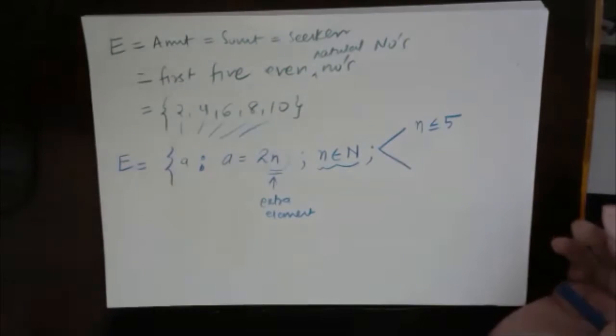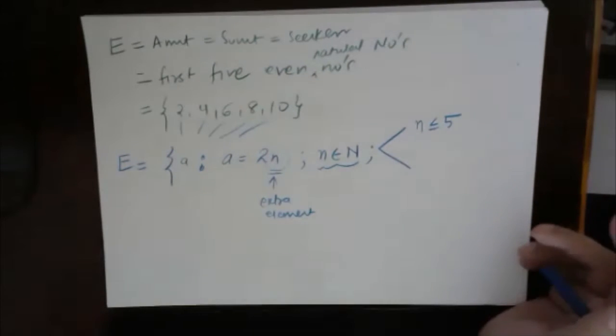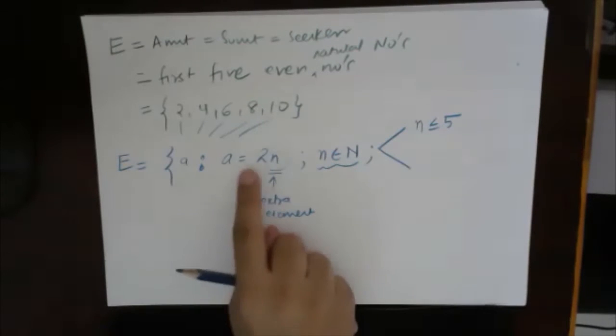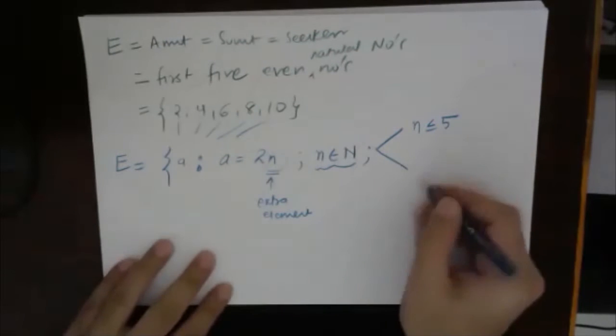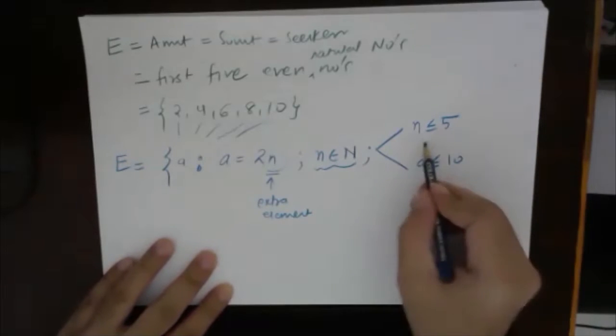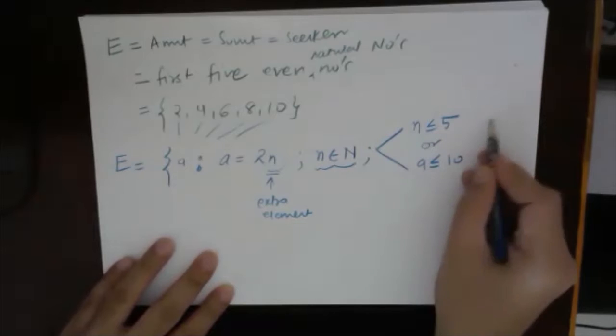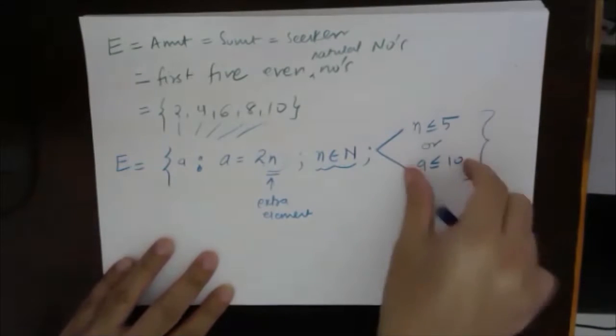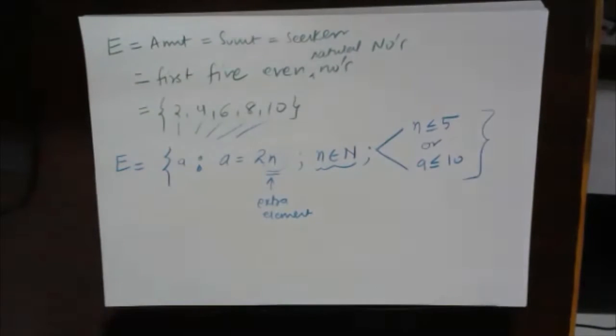Simple, right? Or, sir, I can also restrict this A. I can say that A should not exceed 10. So either this or this. Anything is okay. You need not mention both. Even if you mention both, it will not affect the result because both will give you the same answer.